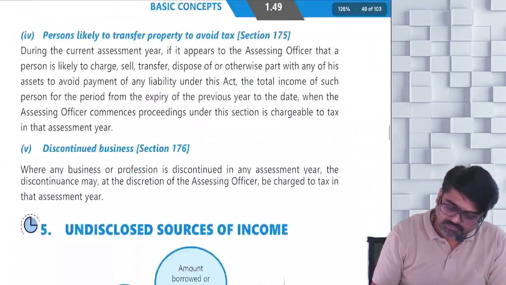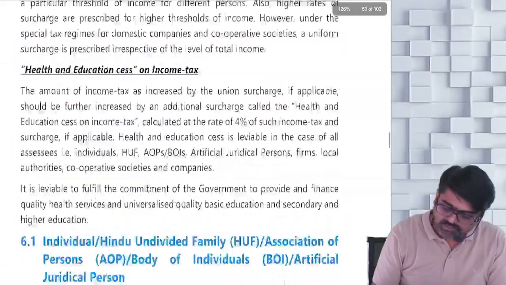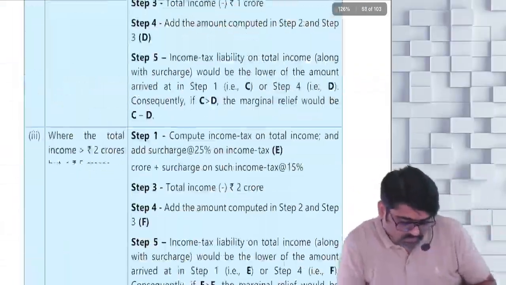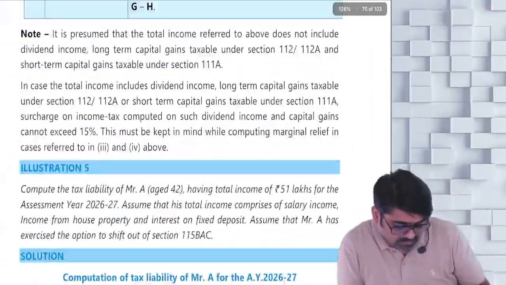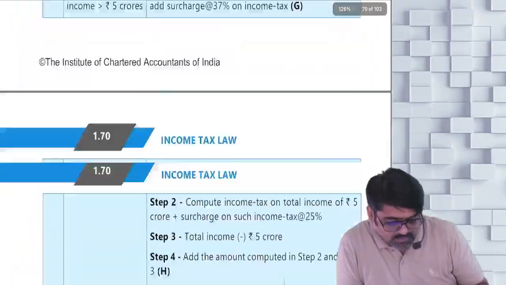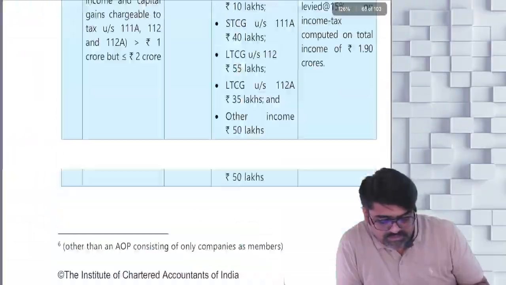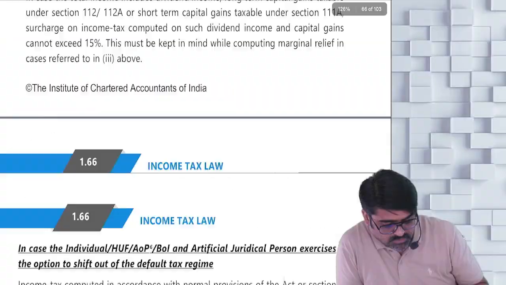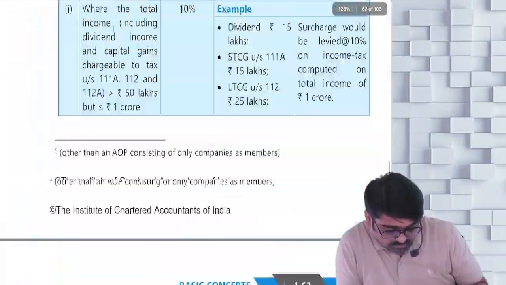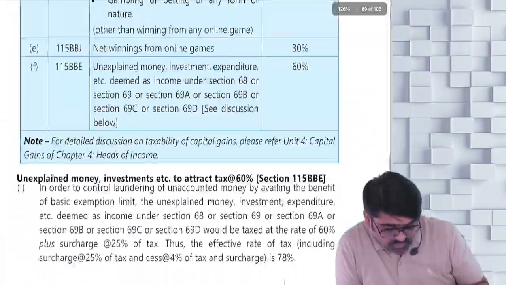Now this is done. 2 examples are done. Now illustration number 4, 5. Hello? Illustration number 4. 3. Where is 3? 1.56, no?